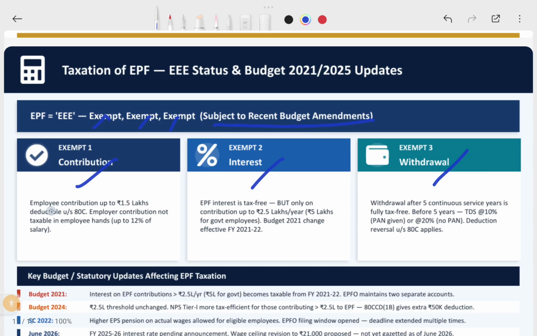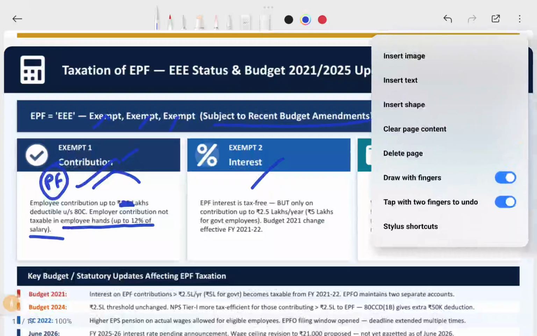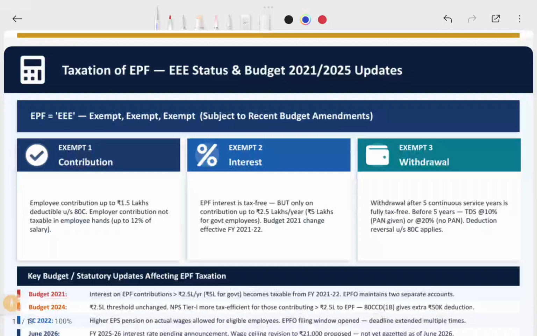So the entire employee contribution up to 1.5 lakhs is deductible under 80C. Employer contribution is not taxable in the employee's hands up to 12% of the salary. So there are two contributions, right? Employer and employee. The employee is contributing to the PF account. So up to 1.5 lakhs, he can deduct under 80C under the old regime.